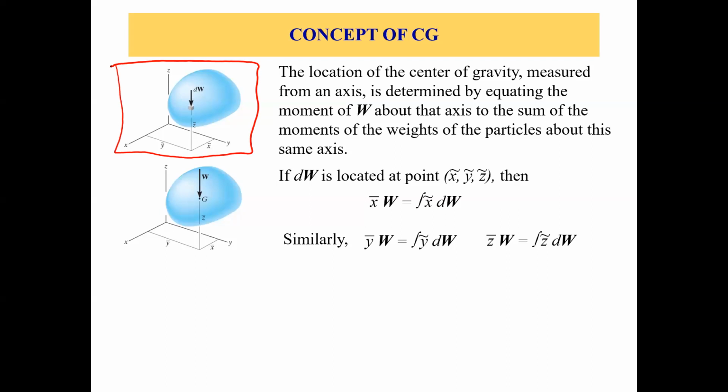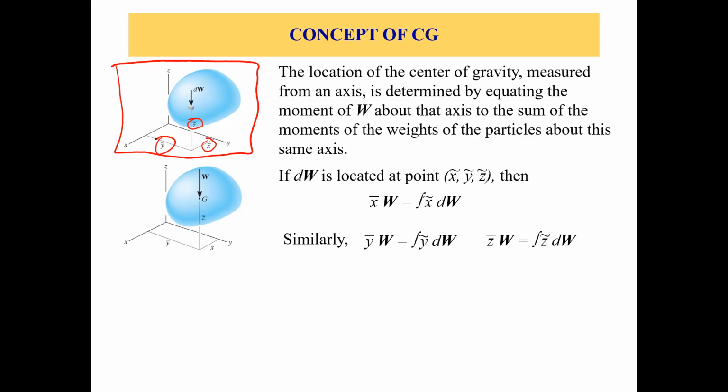Let's take the location of the particle which has a weight of dW. What is the location on the X, Y, Z axes? It has a location of X bar, Y bar, and Z bar from the origin. Okay, so now we know the location of this particle.